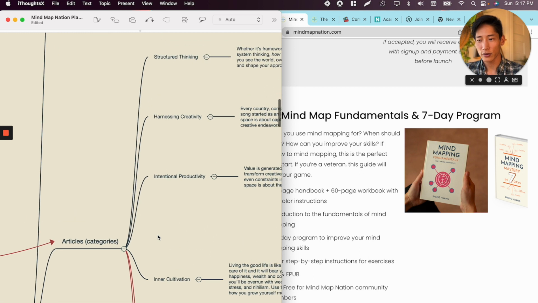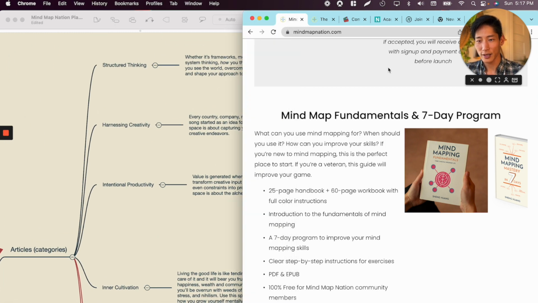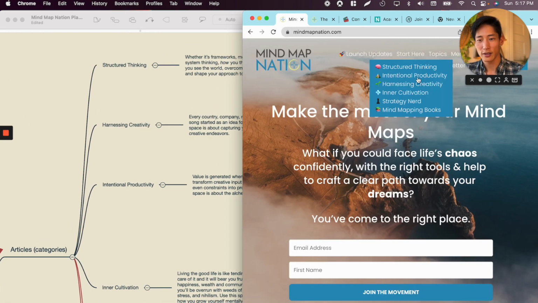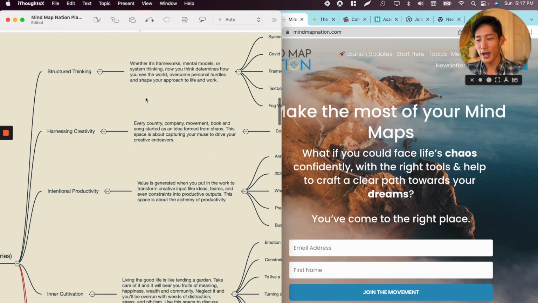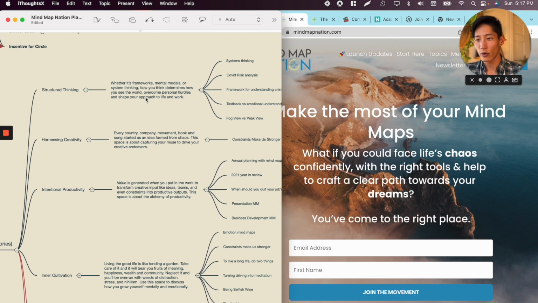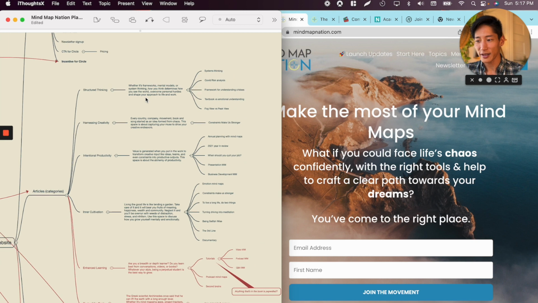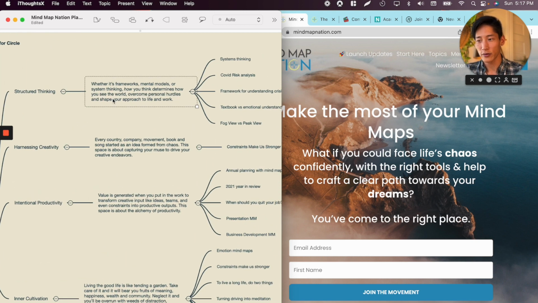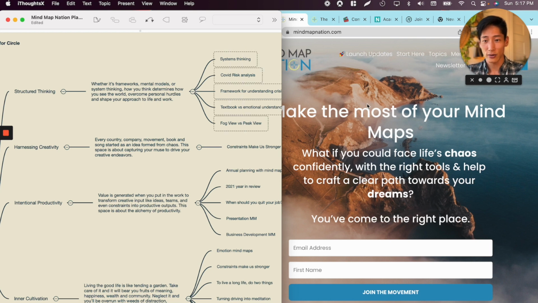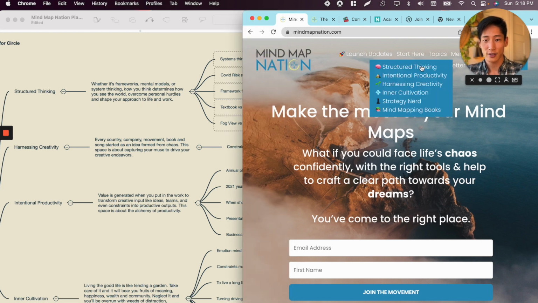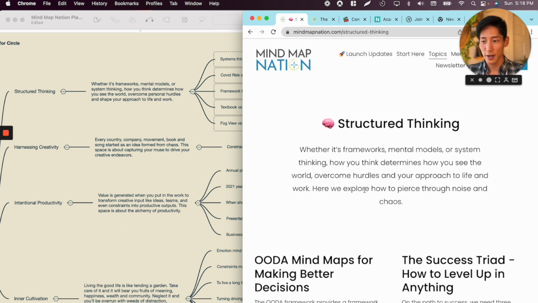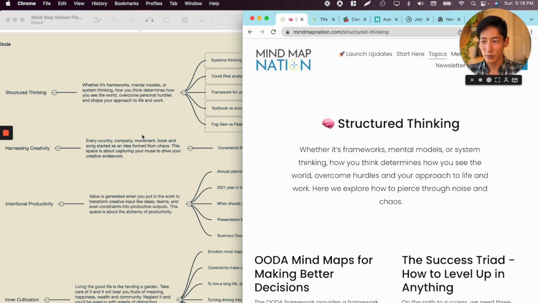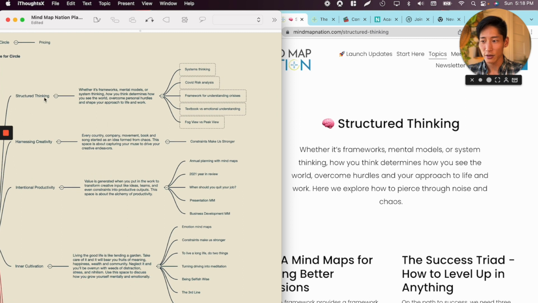And the same thing goes for the articles, right? I have, for example, structured thinking, intentional productivity. And then not only that, it's like, okay, well, what are these for? What are these categories and articles for? I wrote a whole description saying, hey, structured thinking is for frameworks, thinking. These are the type of articles that are going to go into it, right? So let's just click through to structured thinking. All right. So as you can see, we've got the title, right?